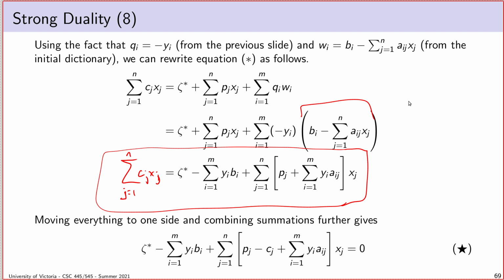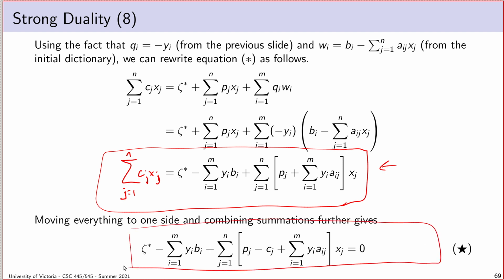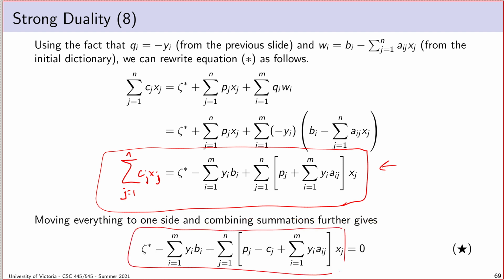If you give me a particular assignment to x variables, this will compute wi for me. So now what I've stated, the way I've written it on this line here, is an identity for any possible assignment of x values. Okay, so I'm going to move things around, and I end up with this, equation star. Equation star says that this whole thing, this entire left-hand side, will always equal 0.